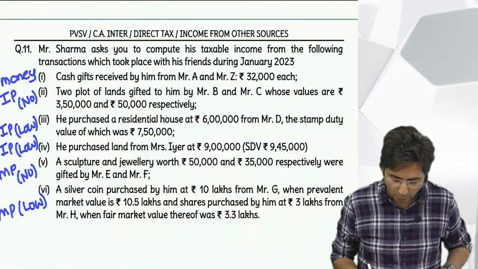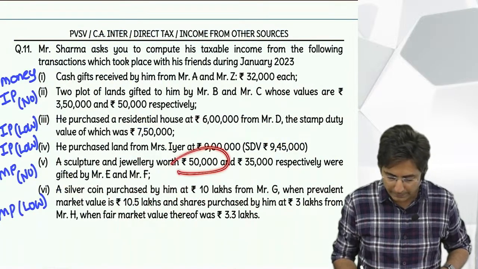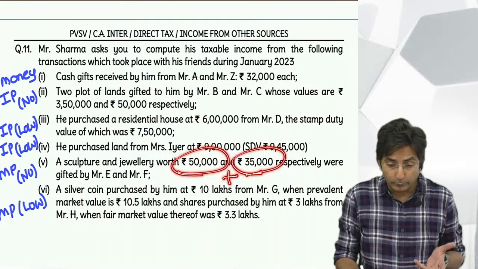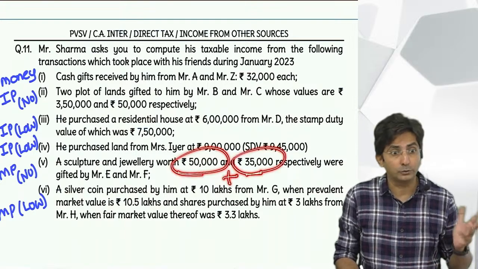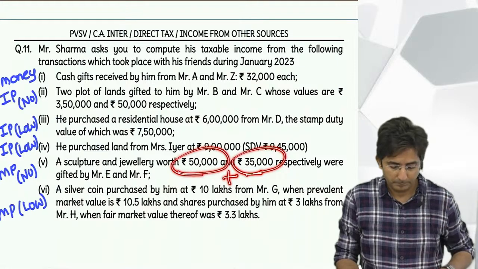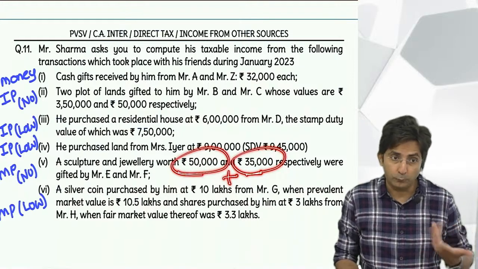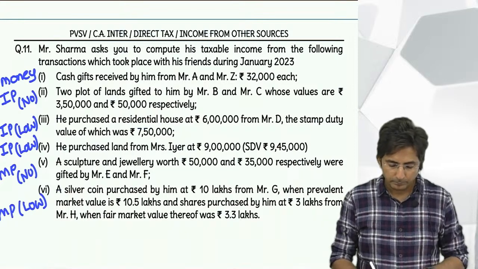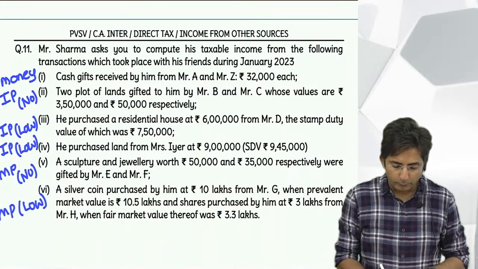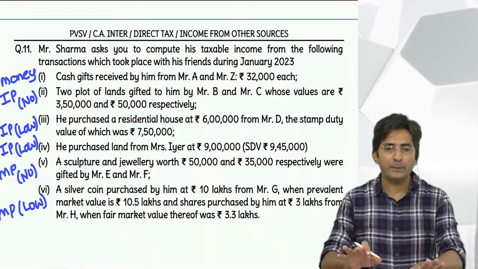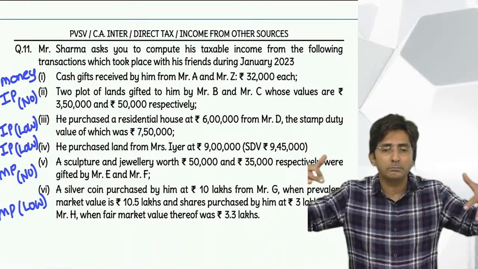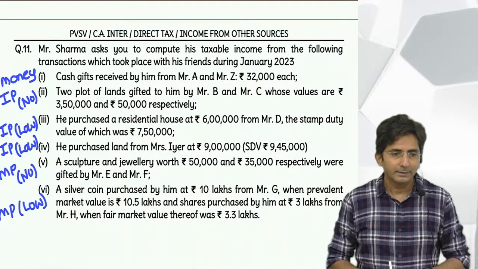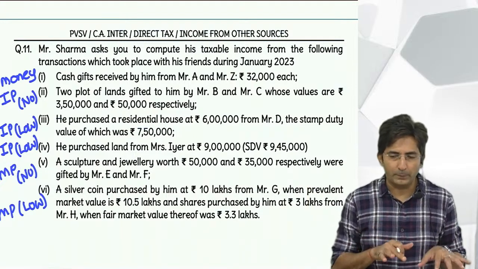So tell me now what to do. This we will combine. So combine and see how much it is. 50 plus 35, it is 85. It has crossed 50,000. Taxable. Fully taxable. Full 85, okay? Okay, tell me how will you write? Gift of. See, if it is low price, you can write purchase, or if it is free, gift. There are two things only, either no price or low price.